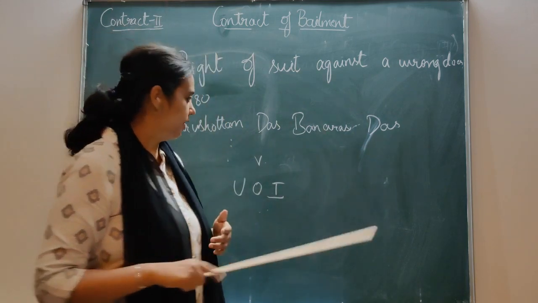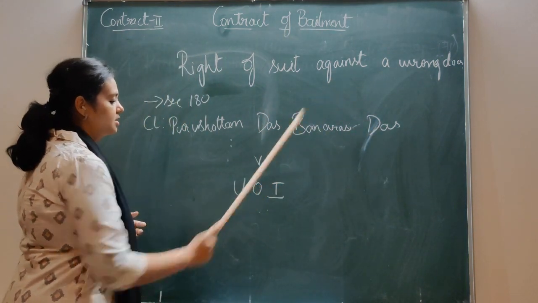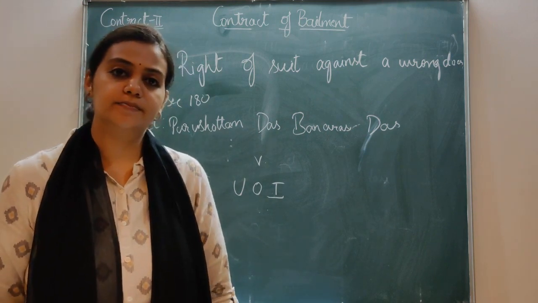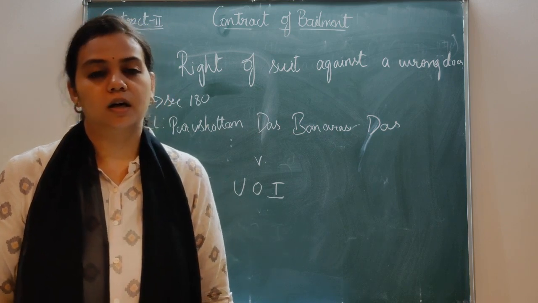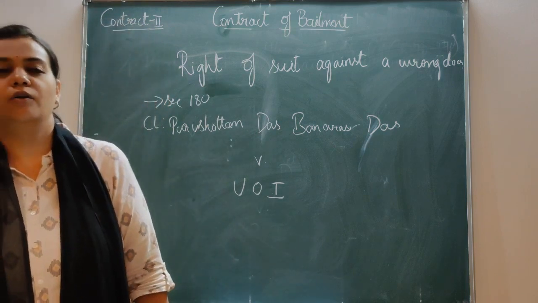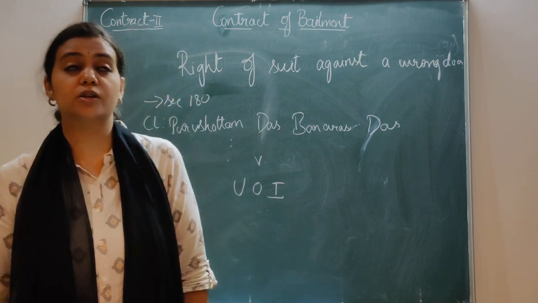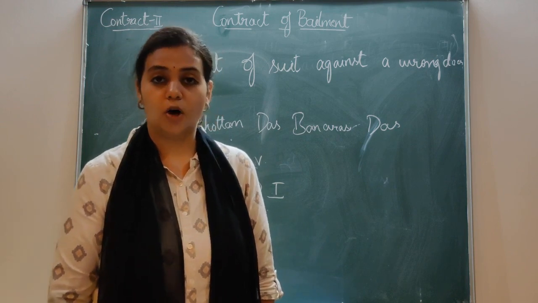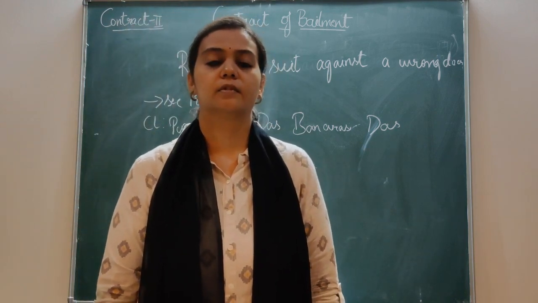Got it? Now we'll go to the case law: Purushottam Das Banarasi Das versus Union of India. What happens in this case is that there is a person A. By fraudulent means, he produces forged railway receipts to the railway authorities and takes certain goods from there.